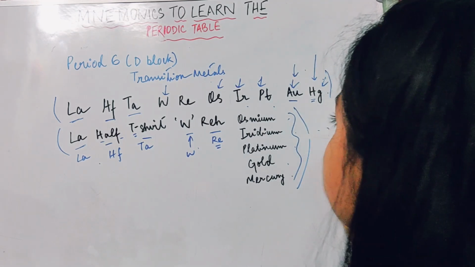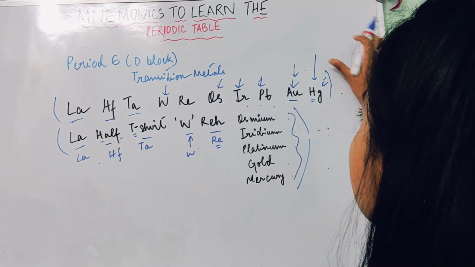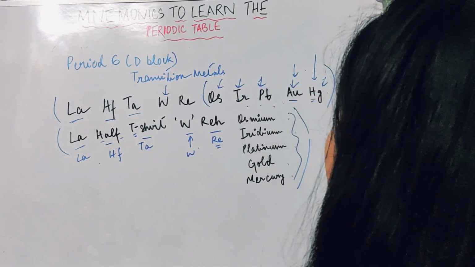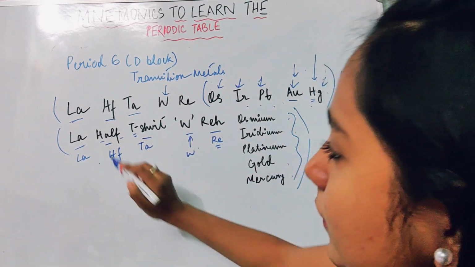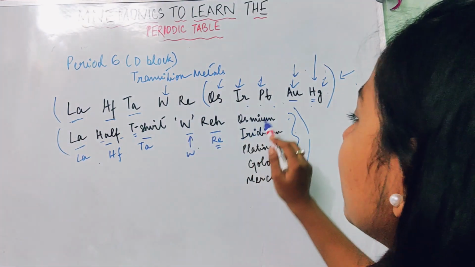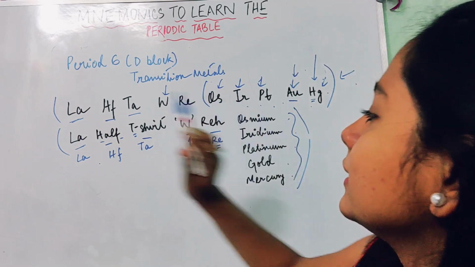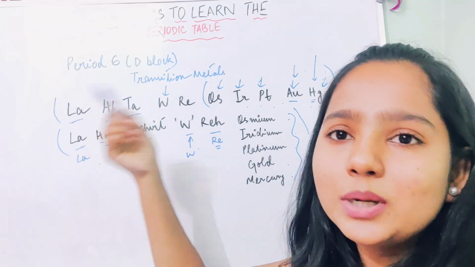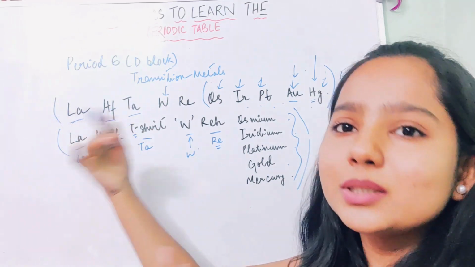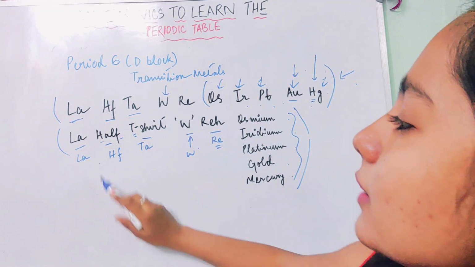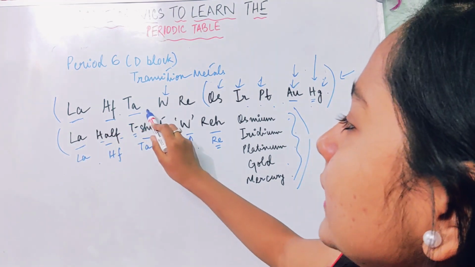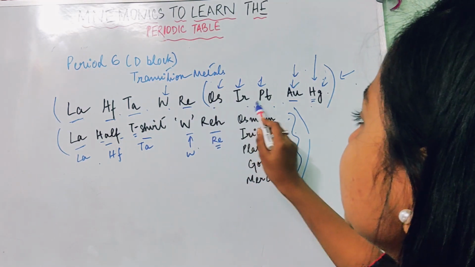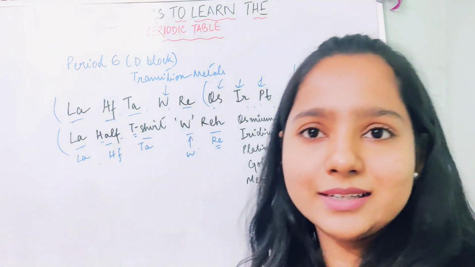Just memorize this: osmium, iridium, platinum, gold, mercury. These are all very costly things. La Half T-shirt W Re osmium, iridium, platinum, gold, mercury. Give me a half T-shirt too, and osmium, iridium, platinum, gold and mercury too. Someone is asking for these things from this boy who is W. So lanthanum, hafnium, tantalum, wolfram, which is tungsten, Re is rhenium, osmium, iridium, platinum, gold and mercury.